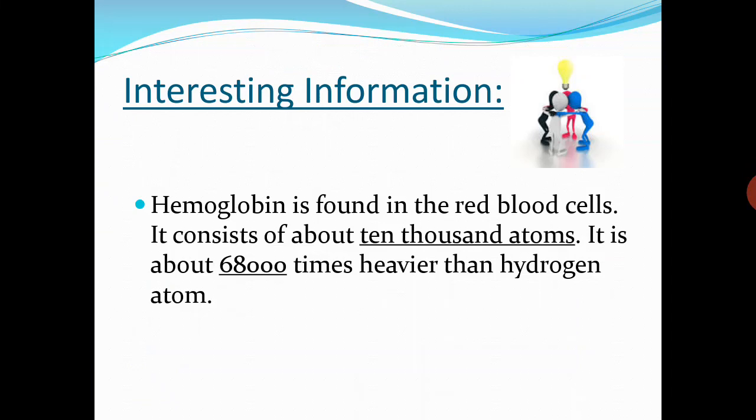Girls, here is an interesting information which is taken from your book. Hemoglobin is found in the red blood cells. It consists of about 10,000 atoms and it is about 68,000 times heavier than hydrogen atom. This information is important for MCQs as well as for short answer questions.